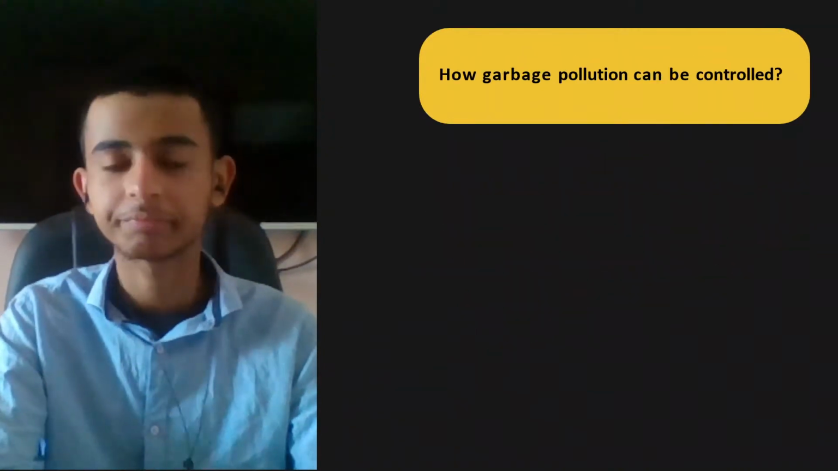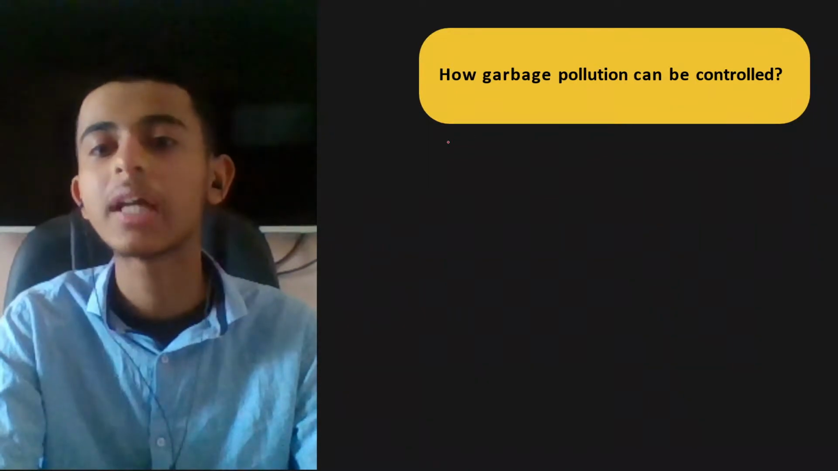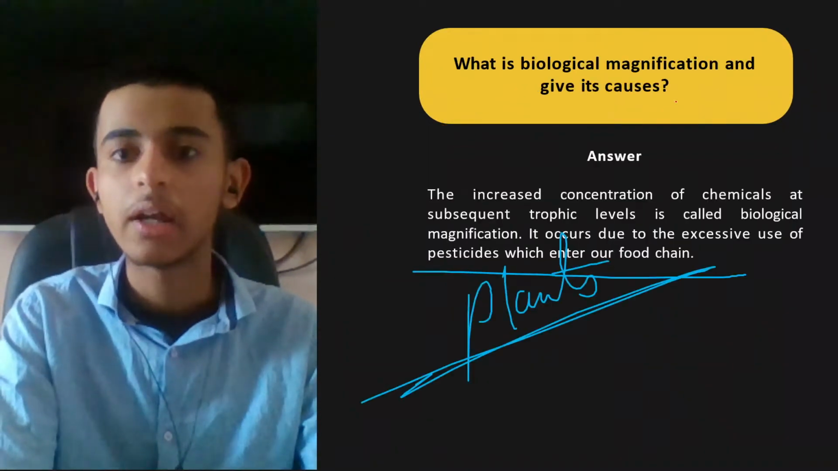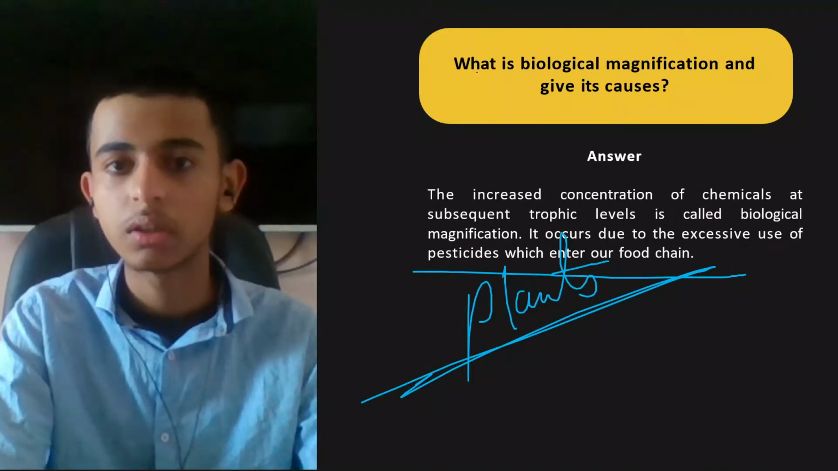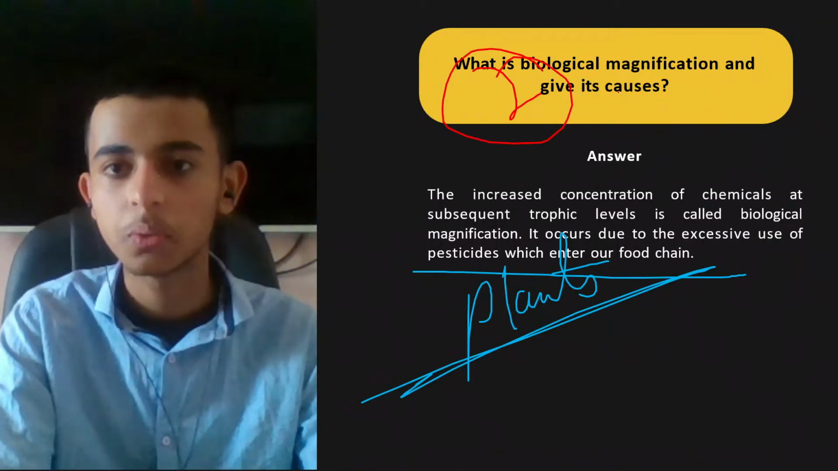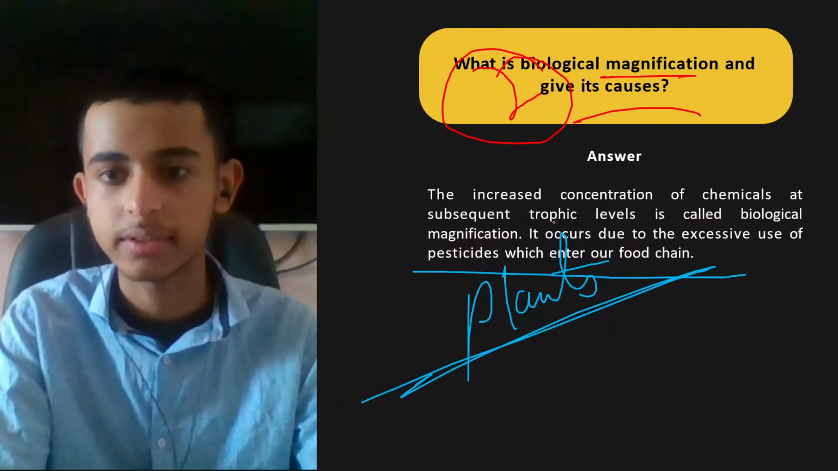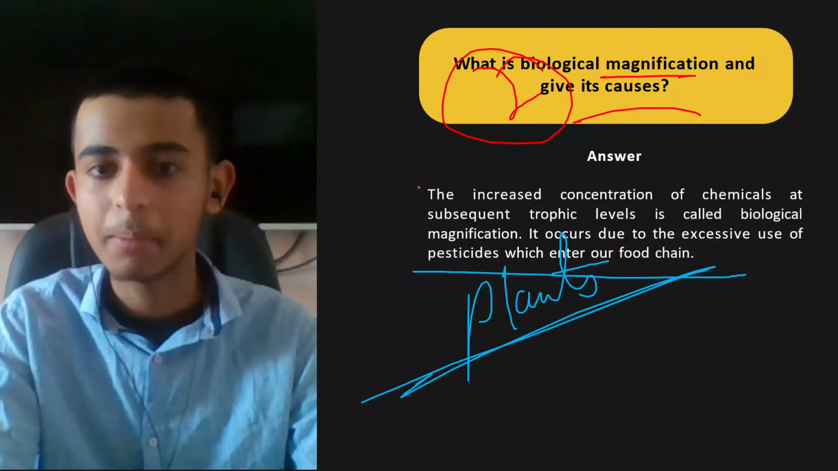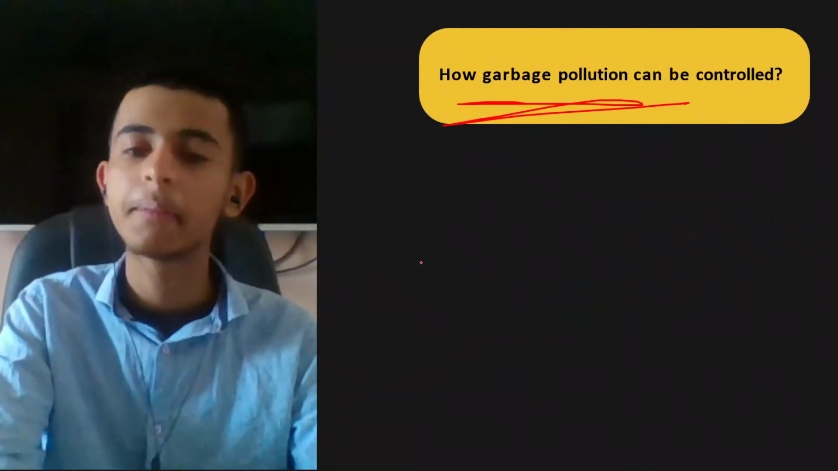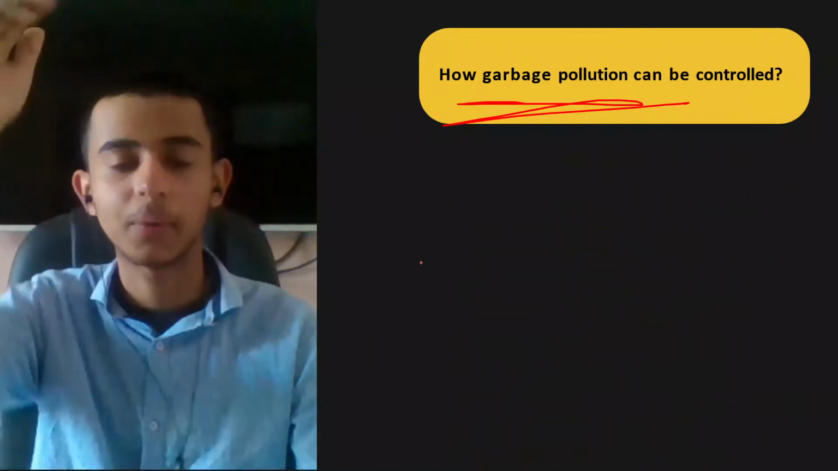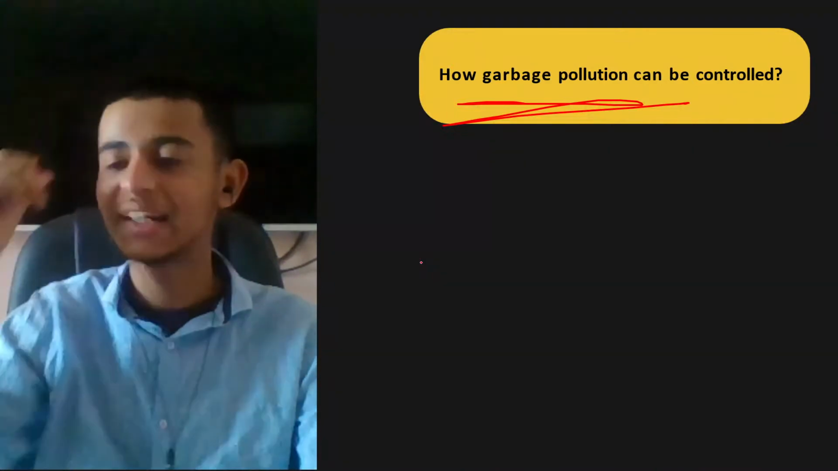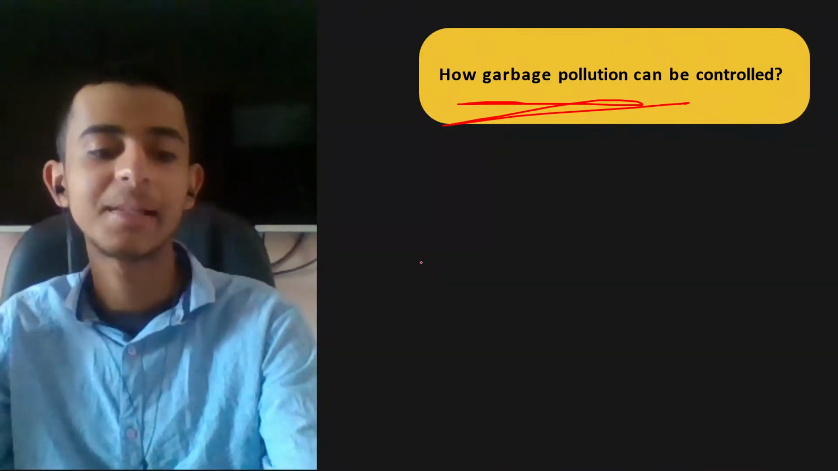Okay. Next, how garbage pollution can be controlled. And over here, this was of, I guess, 2 marks. So first you have to write the definition and then causes. 1 mark definition, 1 mark pesticides and insecticides. Wait a second. Okay. How garbage pollution can be controlled? Who all can tell me the answer?